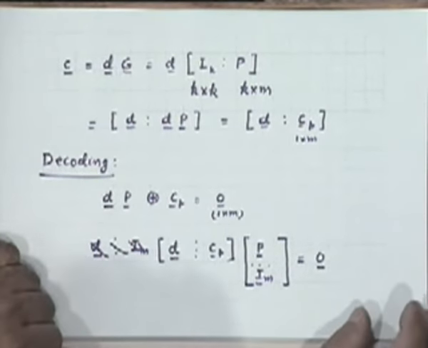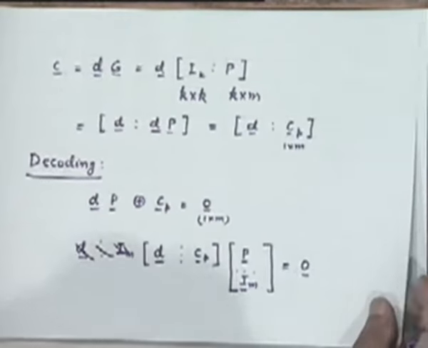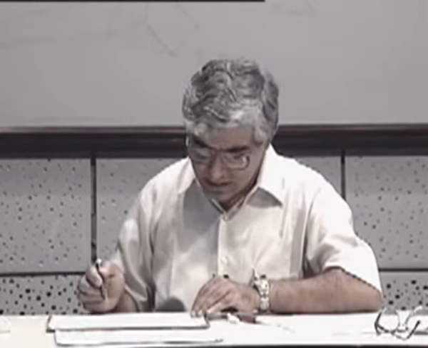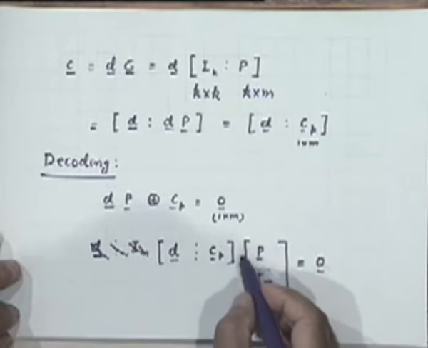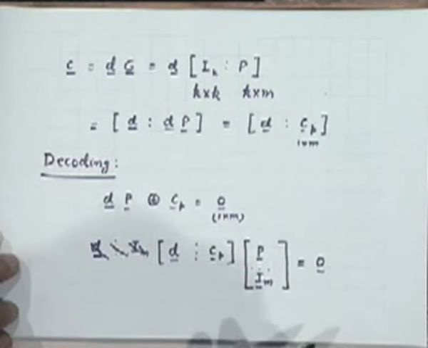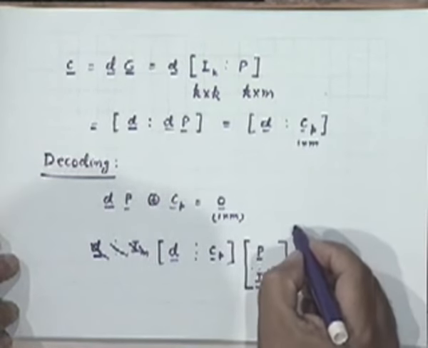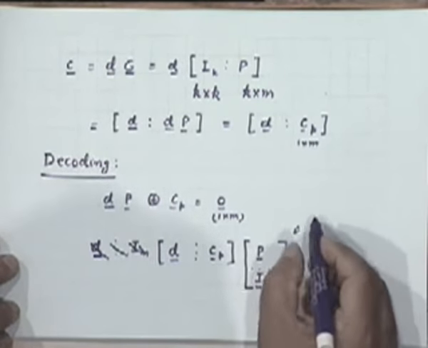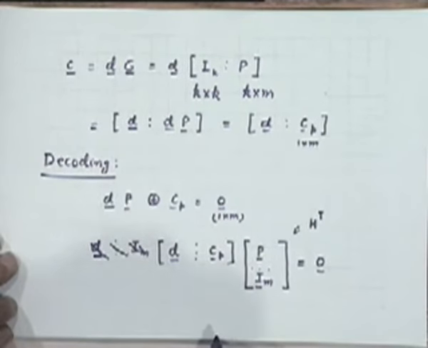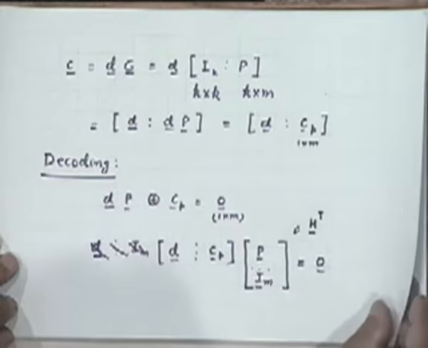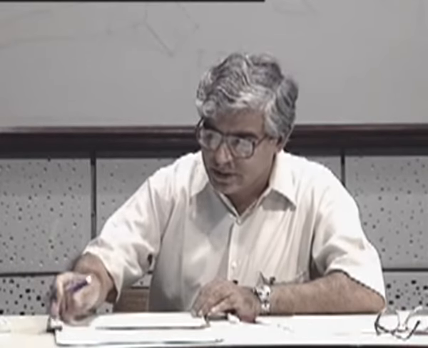Okay, simple matrix multiplication, really nothing else. Okay, now this matrix also has a very important purpose to serve, as you can easily appreciate, and therefore it has got a special notation for itself. It's denoted usually by H transpose.